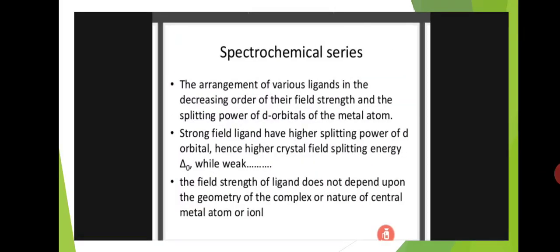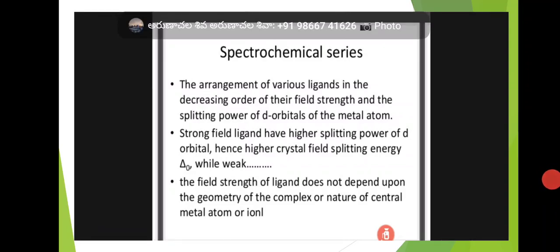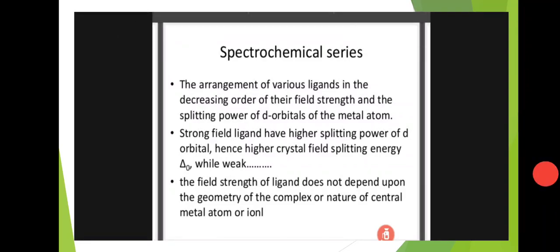And the spectrochemical series is the arrangement of various ligands in the decreasing order of their field strength and the splitting power of d orbitals of the metal atom. Strong field ligands have higher splitting power of d orbitals, hence higher crystal field splitting energy delta O, while weak field ligands have lower. The field strength of ligands does not depend upon the geometry of the complex or the nature of the central metal atom or ion. Okay, here the spectrochemical series means the arrangement of various ligands in the decreasing order of their field strength.